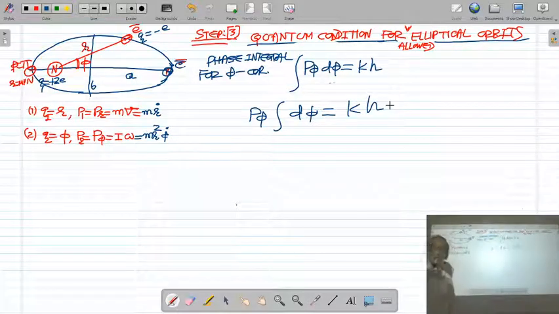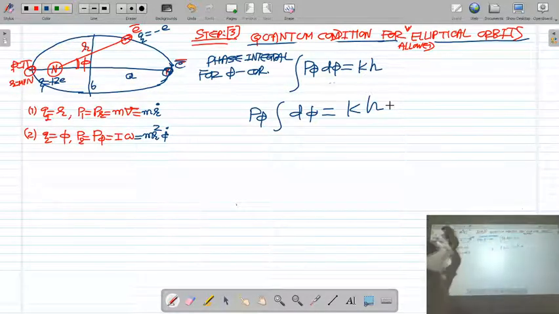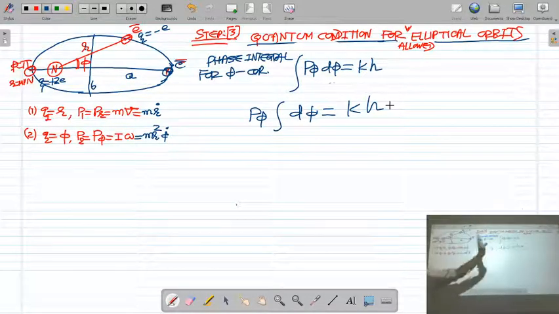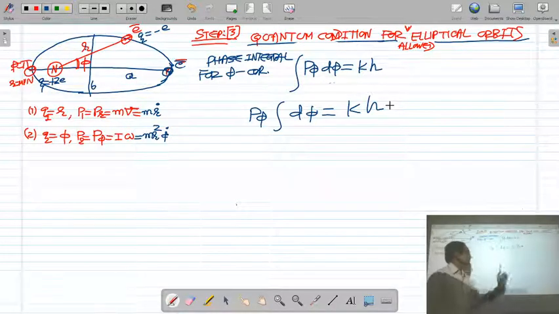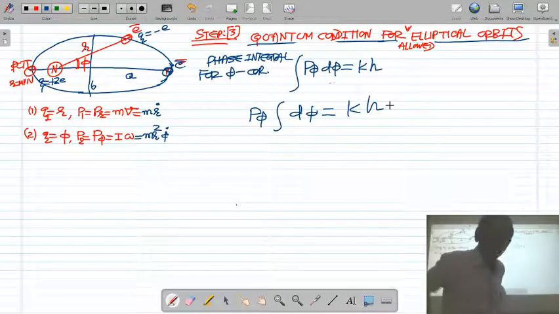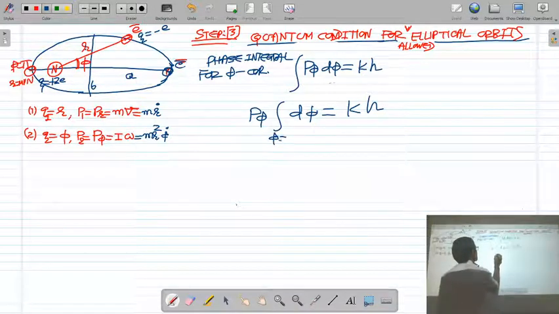P phi times the integral of d phi is equal to kh, because P phi is the constant magnitude of the angular momentum of the electron moving in the elliptical orbit. The angular momentum P phi of an isolated system is constant. In polar coordinates, you know the limit of r is from 0 to infinity, the limit of theta is from 0 to pi, and the limit of phi is from 0 to 2 pi.